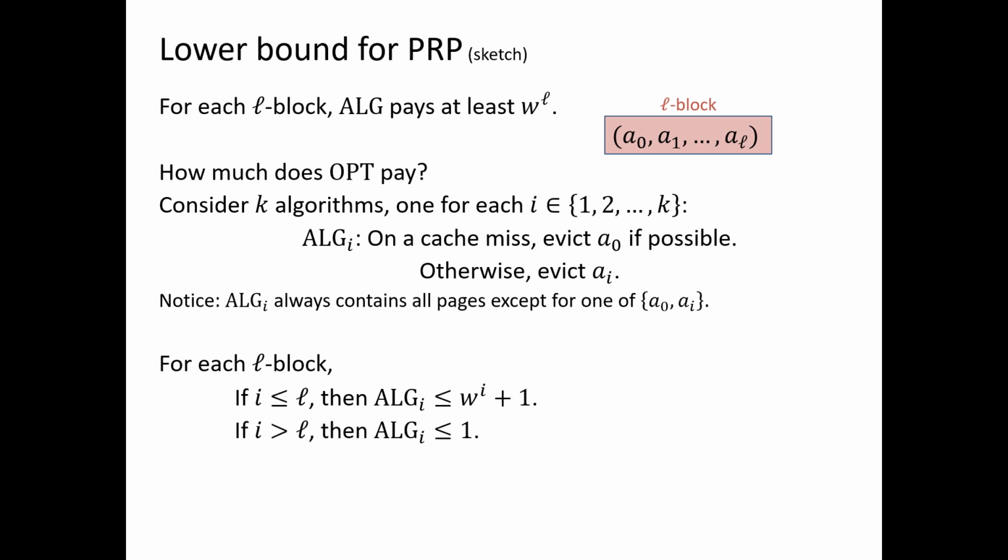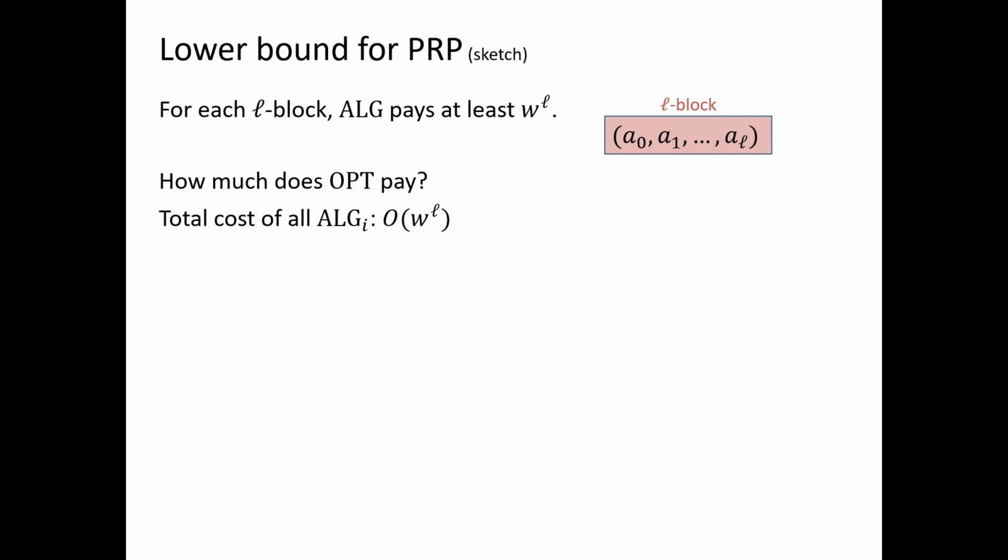And if i is bigger than L, then in order to serve A0, it might have to fetch A0 at a cost of 1, but A_i will not be appearing in this L block, so the cost of the algorithm in this case is at most 1. Summing across the k algorithms, we see that the total cost of all of the algorithms to serve this L block is on the order of W^L. So now we know the algorithm pays at least W^L, and the k algorithms, ALG_1 through ALG_k, when taken all together, pay at most on the order of W^L.